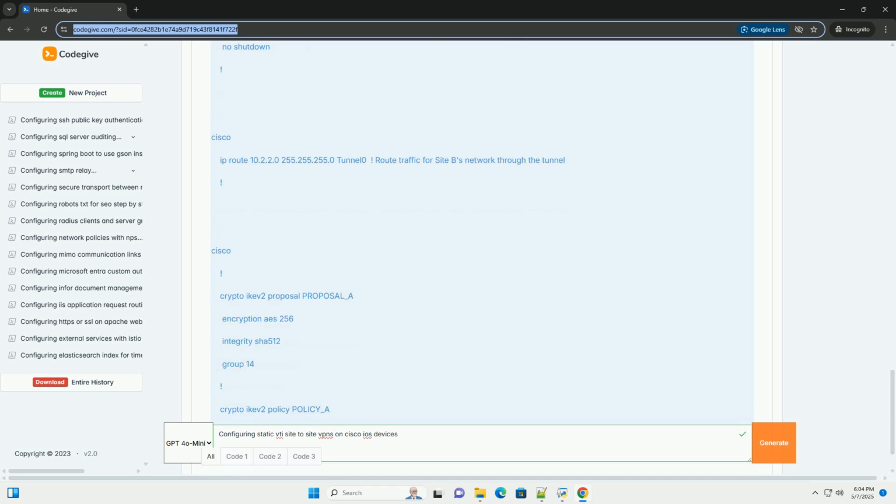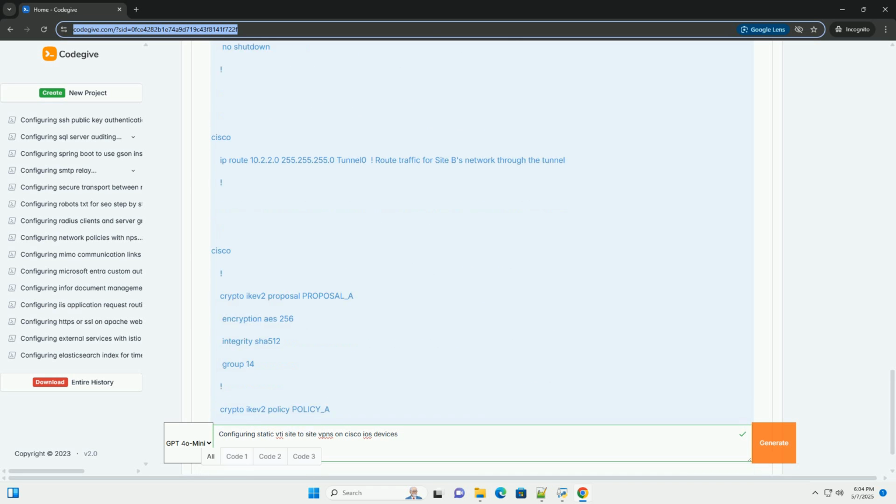Using 255.255.255.255 specifies an exact match, which is the most common and secure approach. Authentication remote pre-share and authentication local pre-share specifies pre-shared key authentication. Key your_strong_pre-shared_key. Replace your_strong_pre-shared_key with a strong, randomly generated key. This is a critical security parameter. The pre-shared key must be identical on both routers.